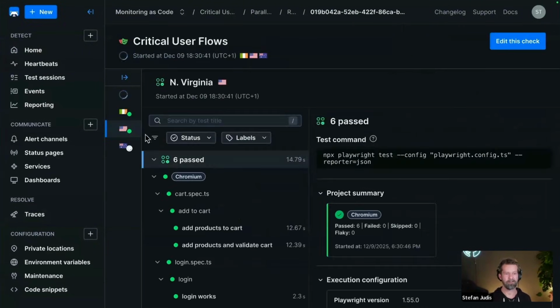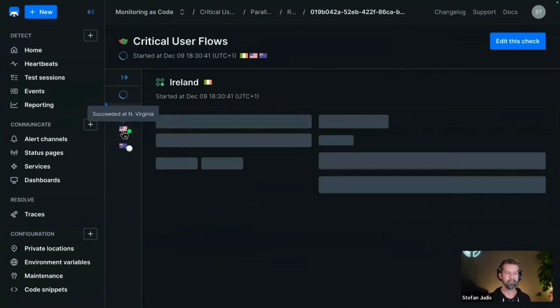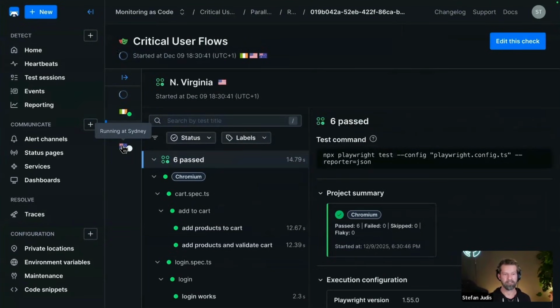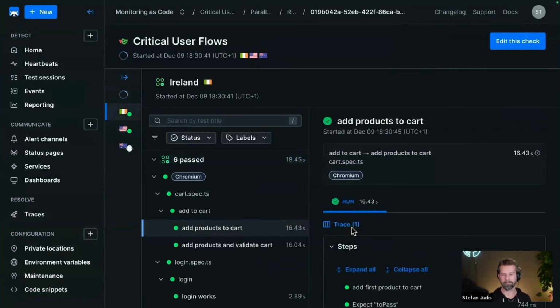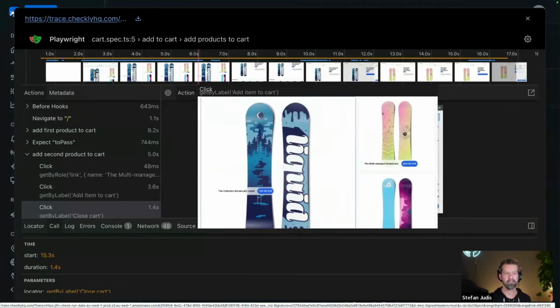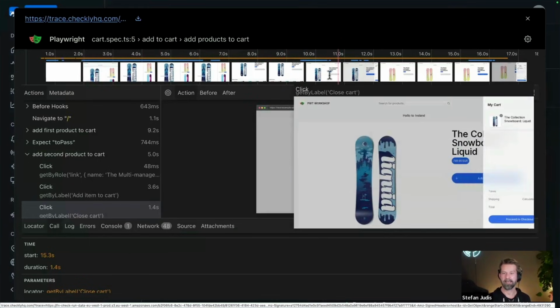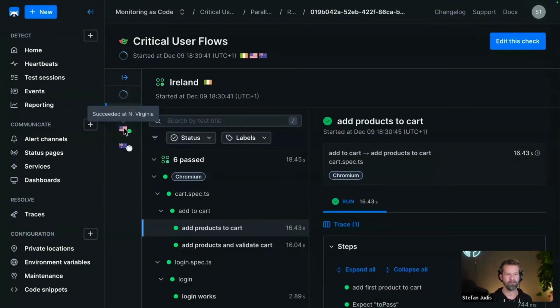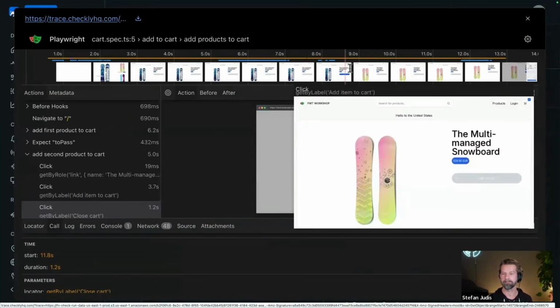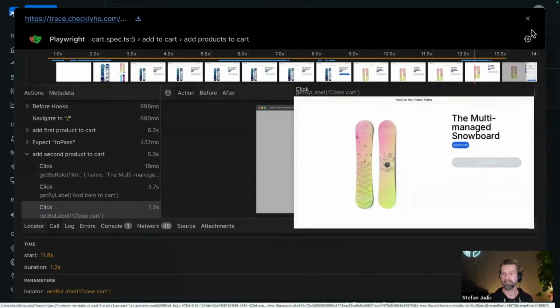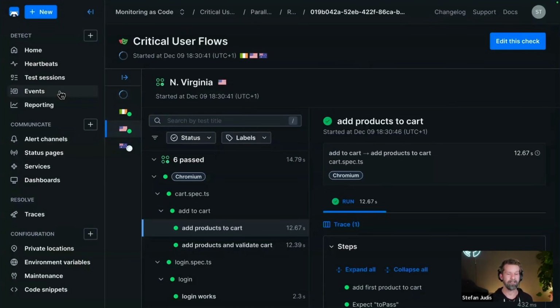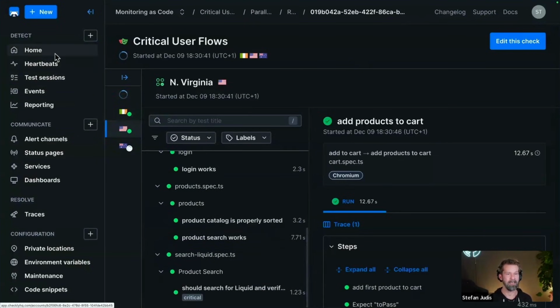And again, you see now the checks are running from Ireland, from the United States, from Sydney. And just to prove the point, let's have a look at the trace file another time. When we check the trace here, you will see that this is actually fetching geolocation. This is saying, I'm not sure if you see that, hello to Ireland. And if we now go to the United States and check the trace file there, it should say hello to the United States.